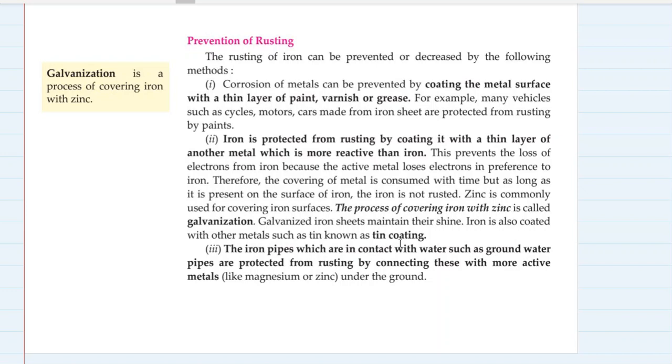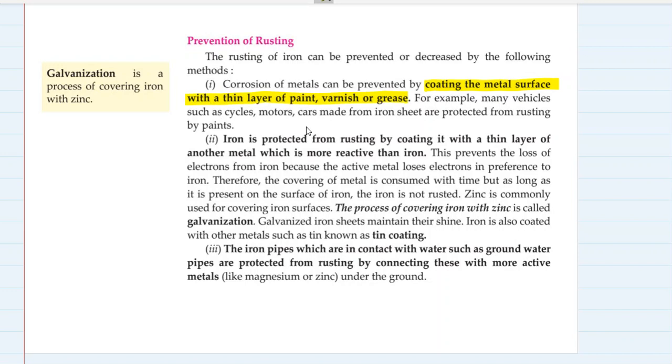The first method is coating the metal surface with a thin layer of paint, varnish, or grease. Many vehicles, such as cycles, motor cars made from iron sheet, are protected from rusting by paints.